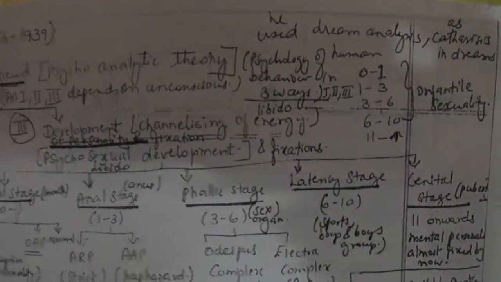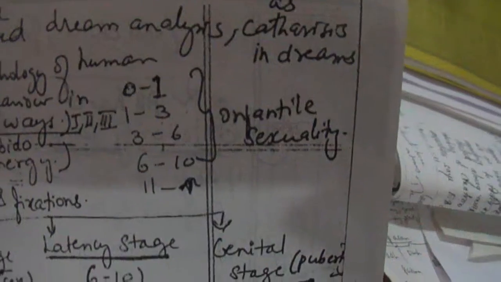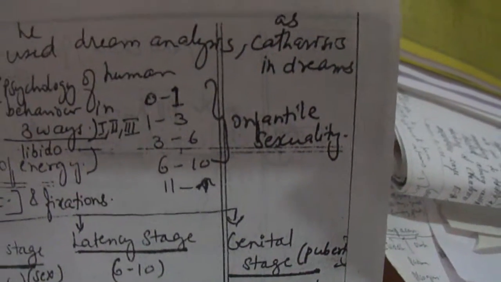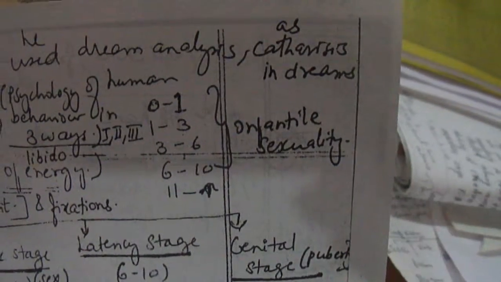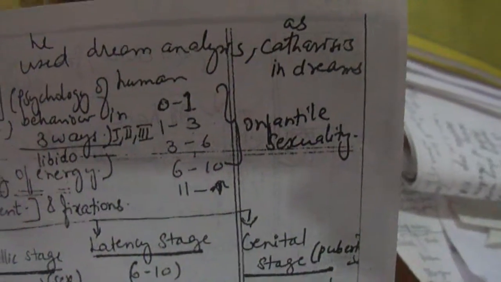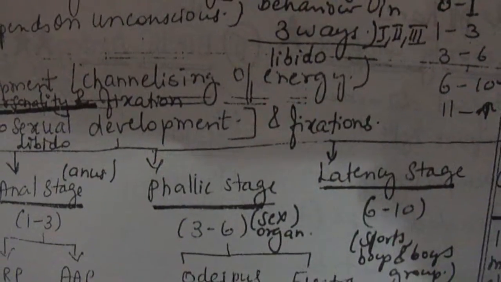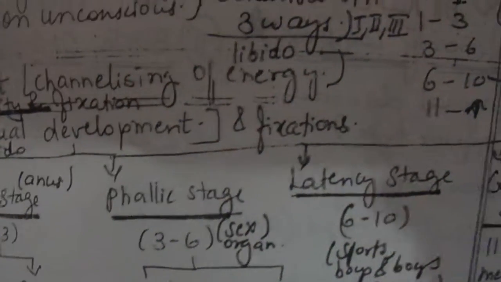So these are the stages which he gave. As we see, it's 0 to 1, 1 to 3, 3 to 6, 6 to 10, 11 onwards. So 0 to 10 comes under infantile sexuality, which if done properly, you become a very good personality. Otherwise, there can be fixations. So this was Sigmund Freud.